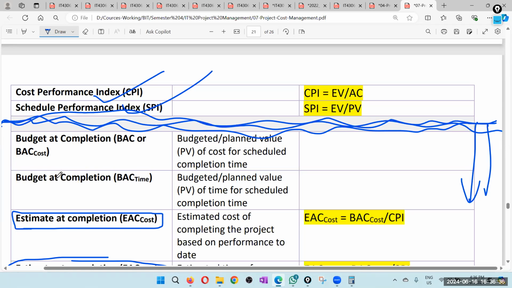Then you have budget at completion time wise. Budget at completion, time wise: the budgeted or planned value of time for the scheduled completion time. Now you can calculate the estimate at completion cost.